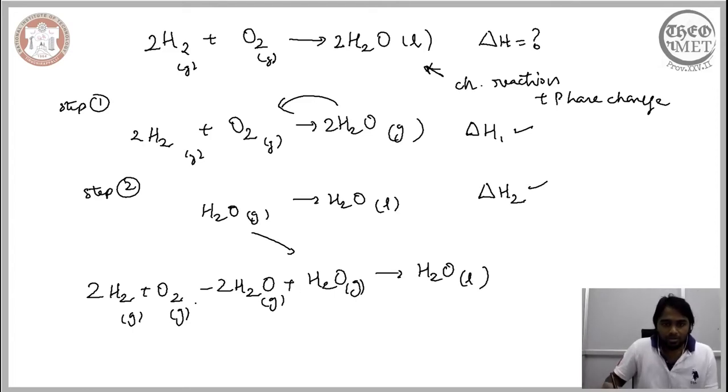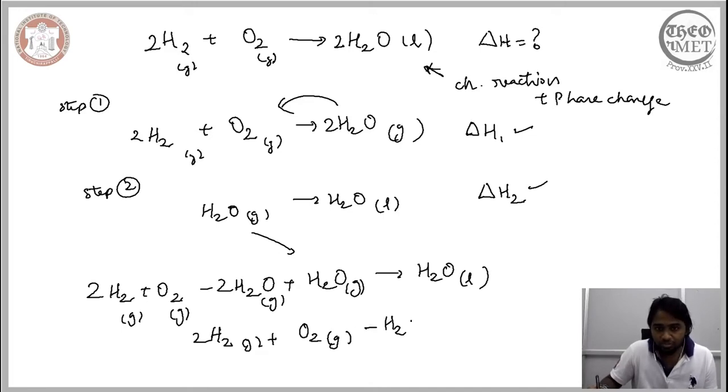Now it is possible for us to subtract these 2, and then what we end up having is 2H2 in the gaseous state, O2 in the gaseous state, minus H2O in the gaseous state, gives us H2O in the liquid state. So just by summing up these 2, we end up with this reaction here.